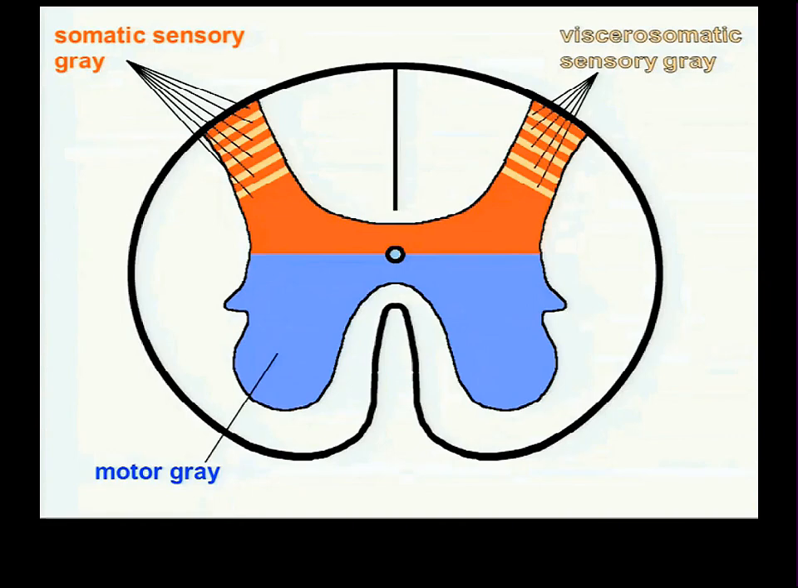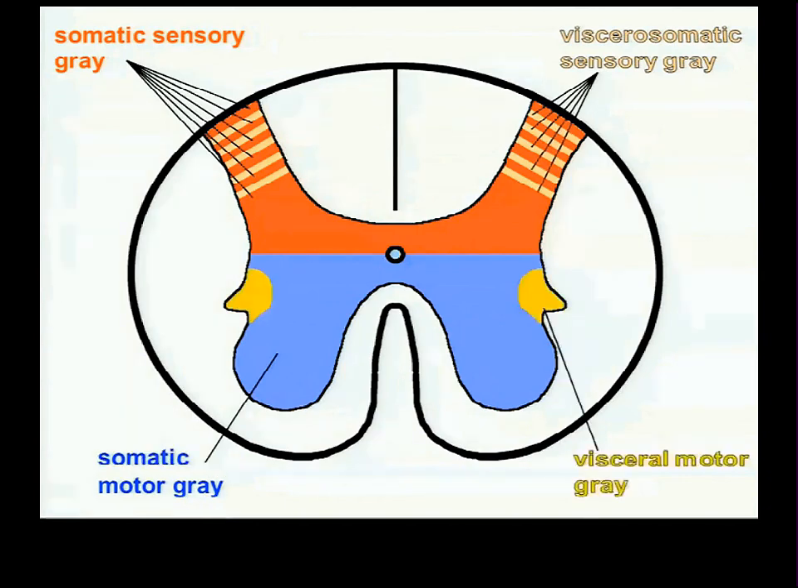In the motor gray of the spinal cord, there's also differentiation between visceral and somatic, but here it's not lamination. Here you've got everything in blue, more or less, being somatic motor, meaning these cells are concerned only with the innervation of striated muscle, whereas the yellow is the visceral motor gray. And the cells in that yellow area, that intermediolateral column, are concerned only with innervation of cardiac smooth muscle or glands. So there is a distinction anatomically as well as the functional one that we made up.